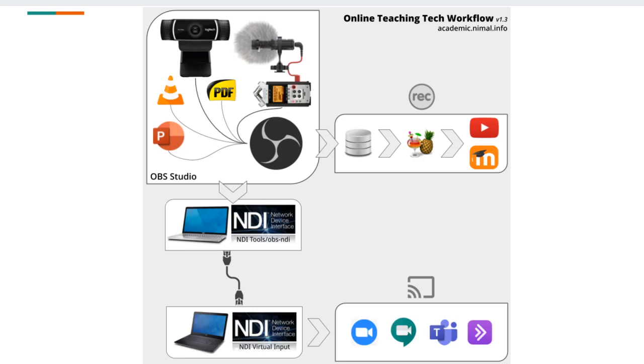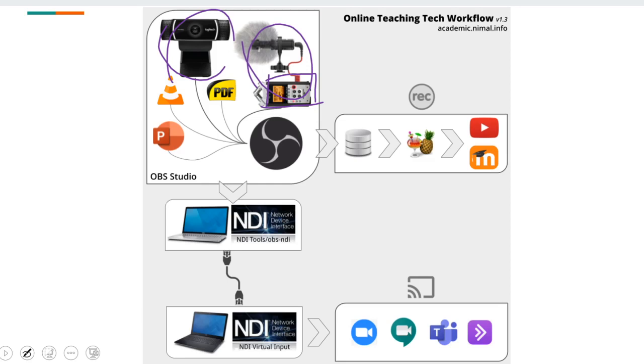So what I have is a webcam and a microphone, and the microphone is connected to an audio interface because my laptop doesn't have a good analog to digital converter, so the audio doesn't come out that good.